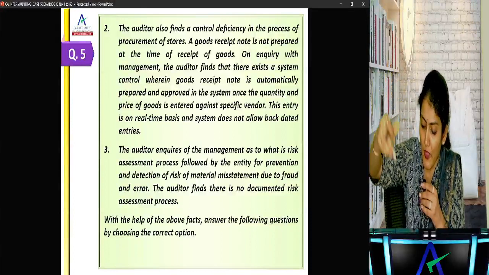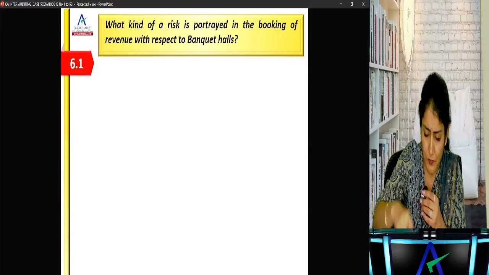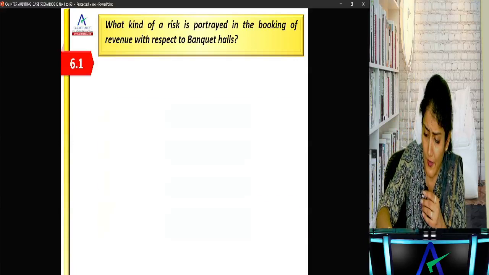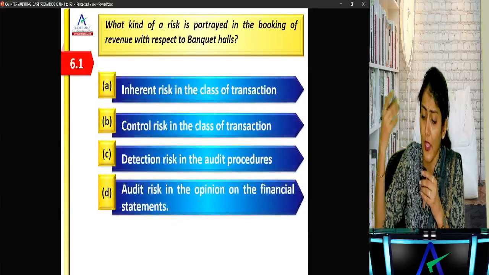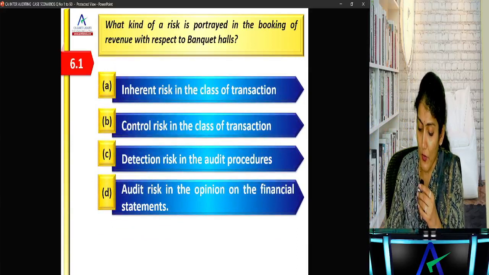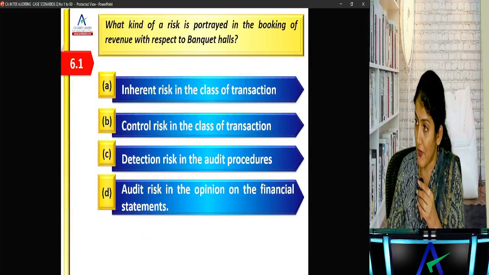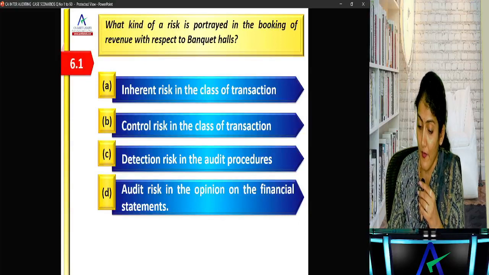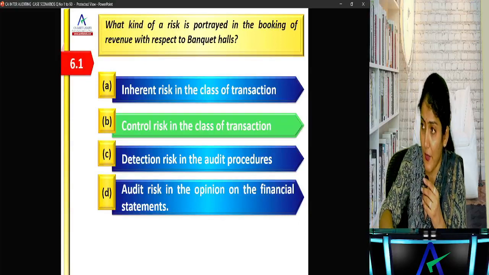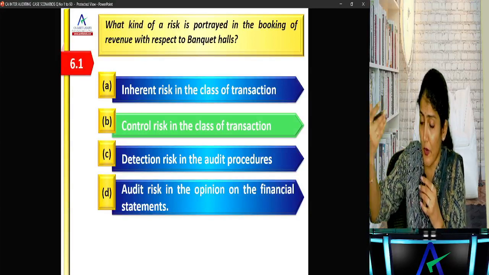With the help of the above facts, answer the following questions by choosing the correct option. What kind of risk is portrayed in the booking of the revenue with respect to the banquet halls? Inherent risk, control risk, detection risk, or the audit risk in the opinion of the financial statements? Right, what type of risk is over there? The control risk, right? They don't have the proper controls regarding what the evidence is and on what basis the revenue is recognized.